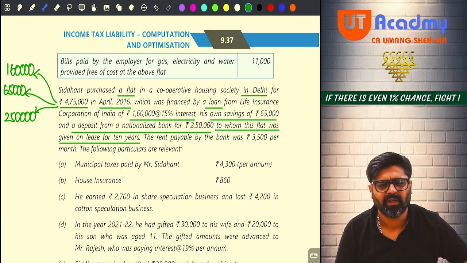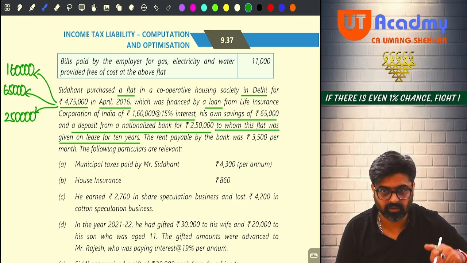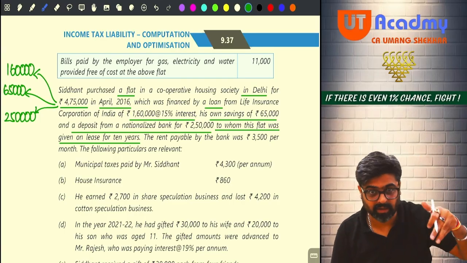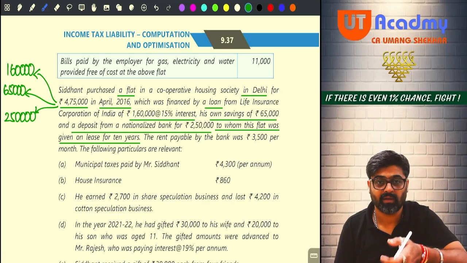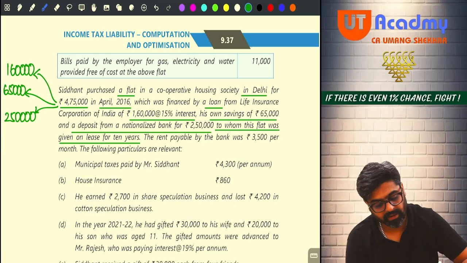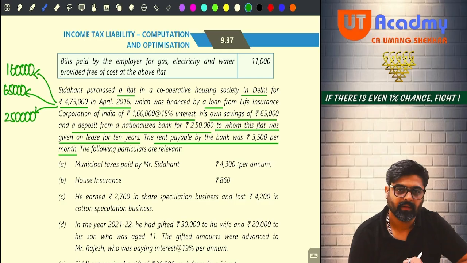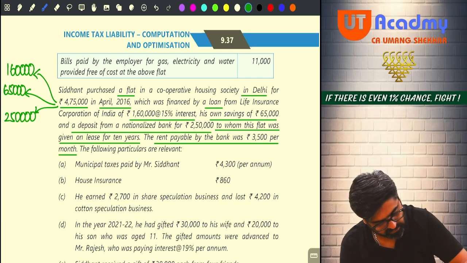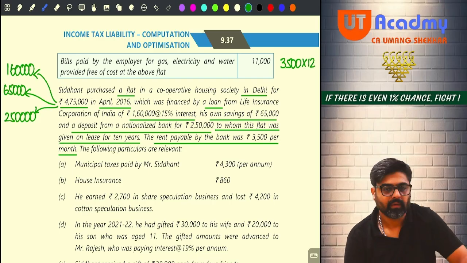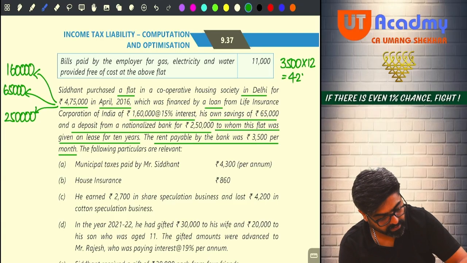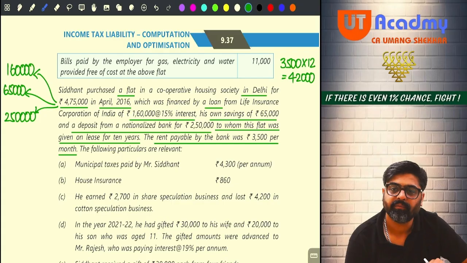Okay, because I guess this will be the 8th year. Yes, this will be the 8th year. Since 2016-17, this flat is given for a lease of 10 years. So this will be the 8th year in which the flat will be on rent with this bank. Now tell me, rent payable by the bank was 3,500 per month. So 3,500 into 12 will be 42,000. This will be actual rent and directly this will become my GAV.